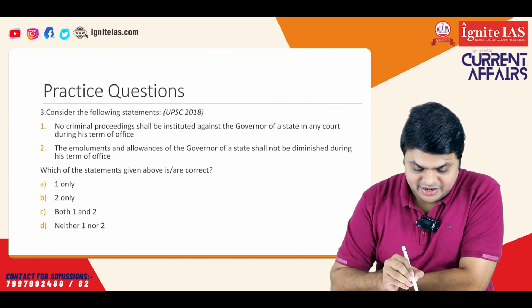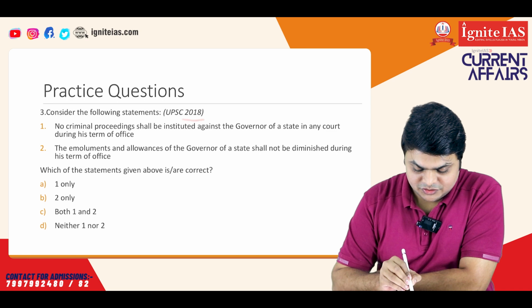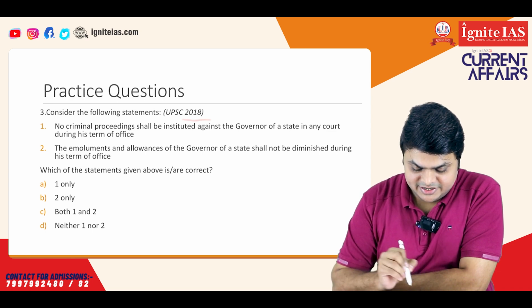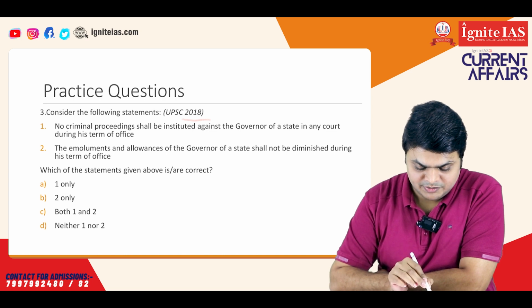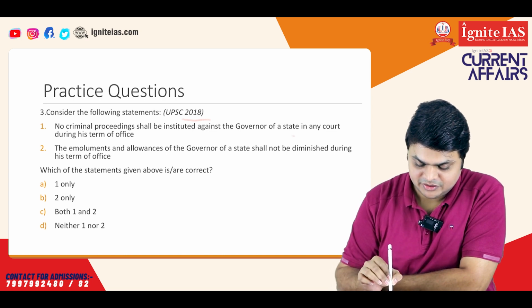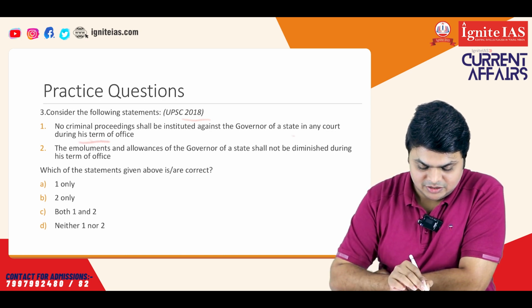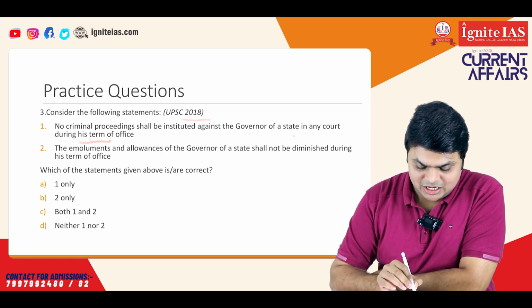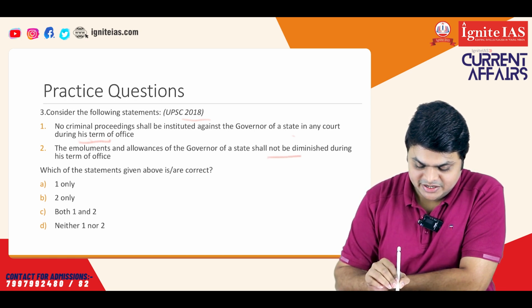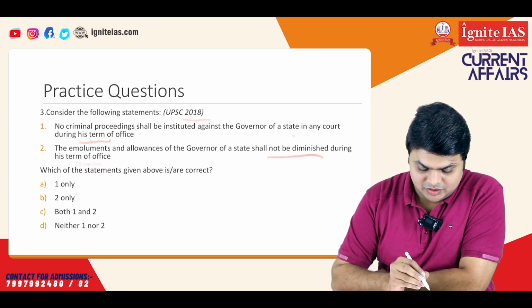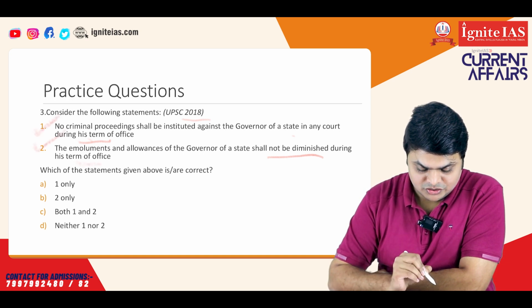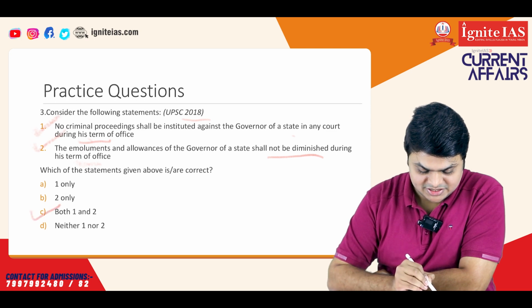And there was one more question regarding the governor's office, which was asked in 2018. This is regarding the immunities provided to the governor's office. First, no criminal proceeding shall be instituted against the governor of a state in any court during his term of office. Second, the emoluments and allowances of the governor of a state shall not be diminished during his term of office. Which of the statements above are correct? We have seen both of these in the constitutional provisions, and both are correct. So the answer will be C, both 1 and 2.